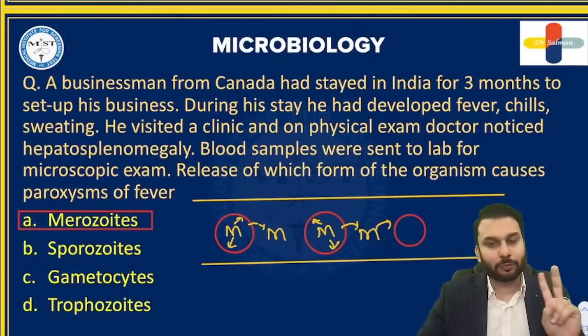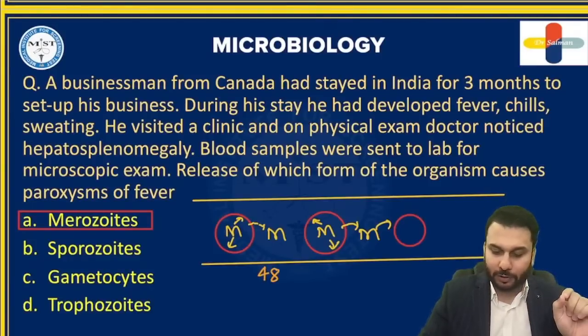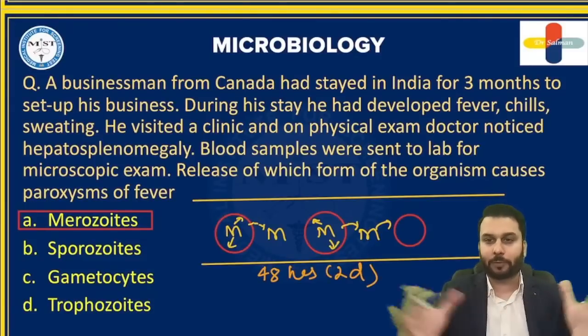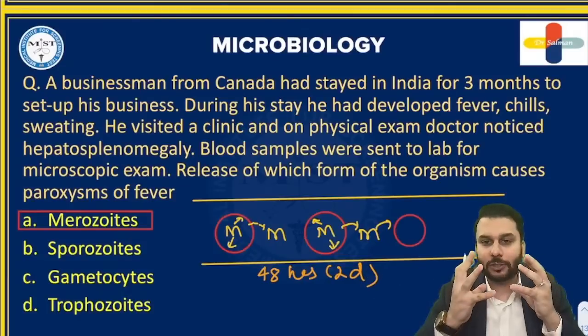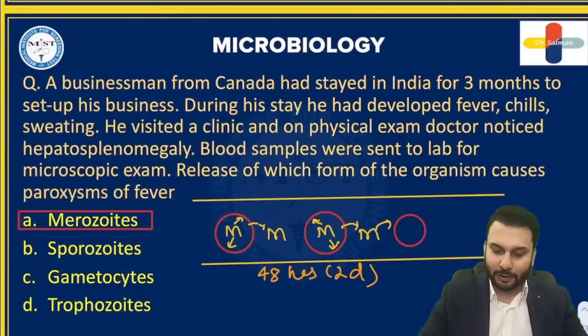Now, the good thing is both of them have the same duration of cycle in the RBCs. That is 48 hours, which means 2 days. So every 2 days they are rupturing the RBCs. That means as soon as the second day finishes, the third day starts. That's why the fever comes on the third day, known as tertian fever.